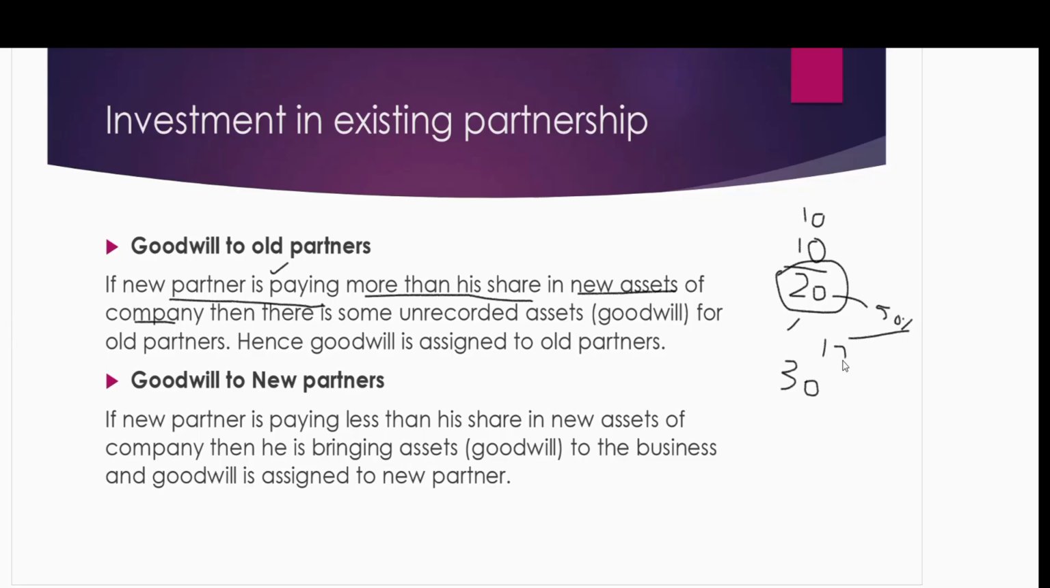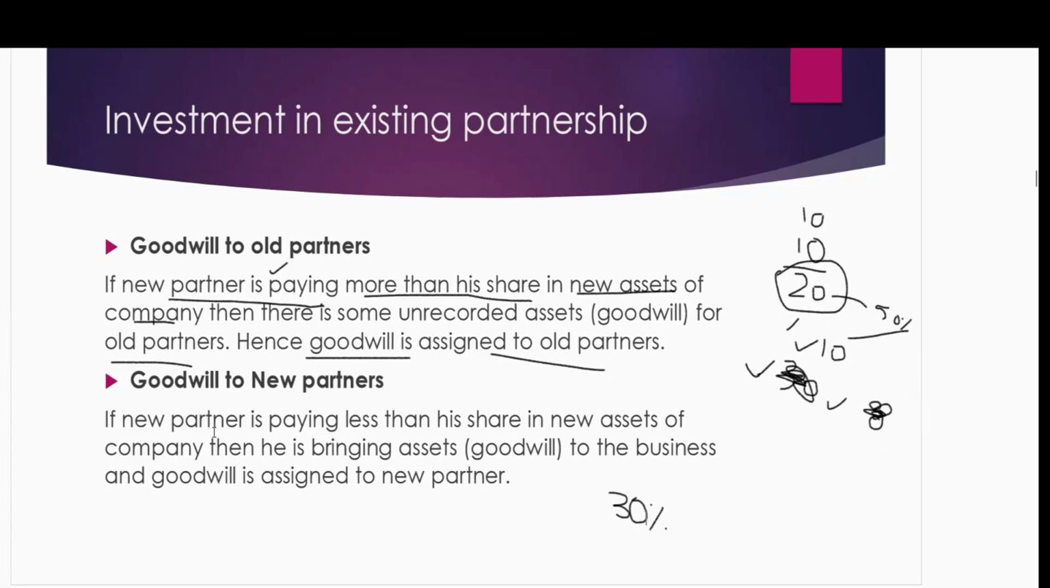right? But he's investing how much? 30. He's investing more. Can you see here? If he's paying more, yeah, here he's paying more, then his share in the new assets is 10. Then there is some unrecorded asset, goodwill, for the old partners. He is purchasing at a higher price. Why? Because the old business has unrecorded goodwill and he needs to pay for that as well. Who was running the old business? Old partners were running the old business. So goodwill will be assigned to the old partners.